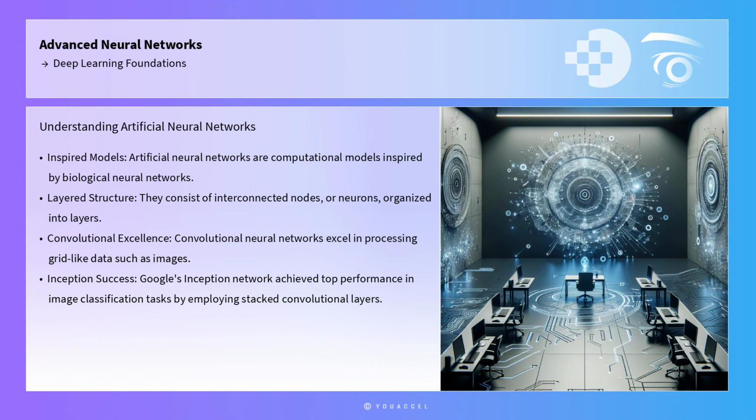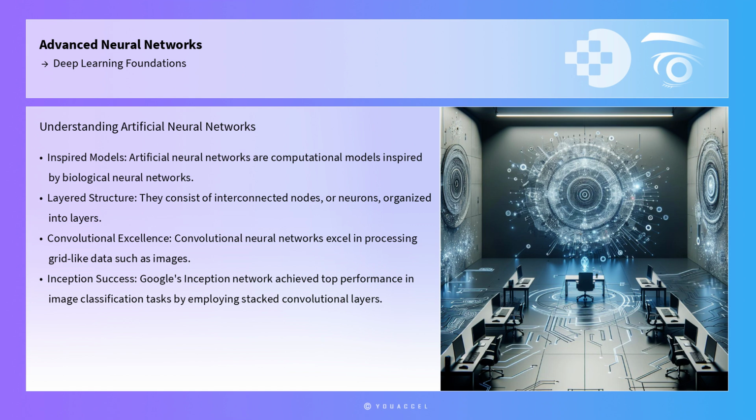Artificial neural networks are computational models inspired by biological neural networks. They consist of interconnected nodes, or neurons, organized into layers. The power of deep learning lies in its ability to automatically learn hierarchical representations of data through these layers. This capability is particularly evident in convolutional neural networks, which excel in processing grid-like data such as images.